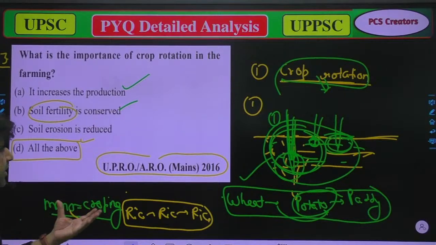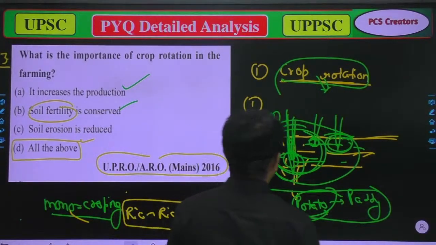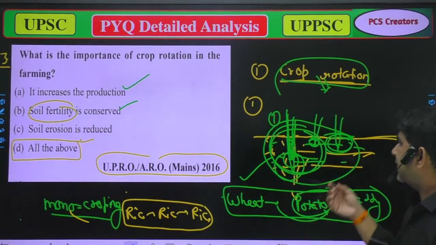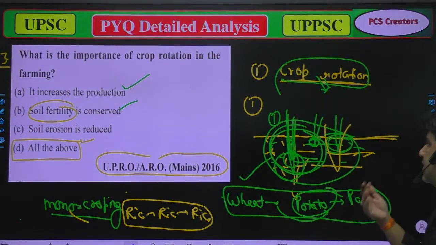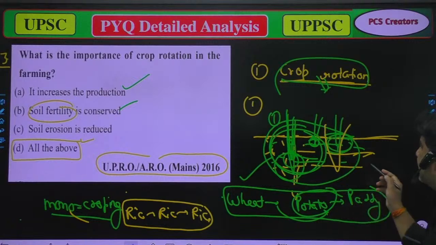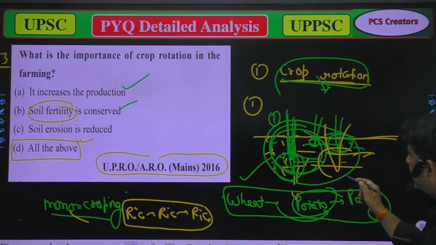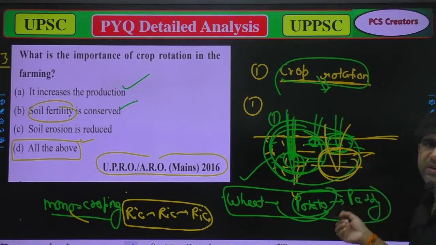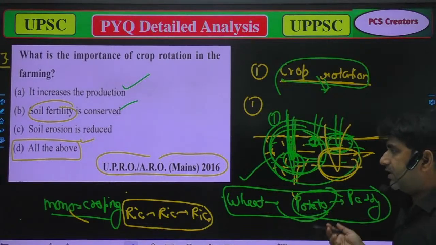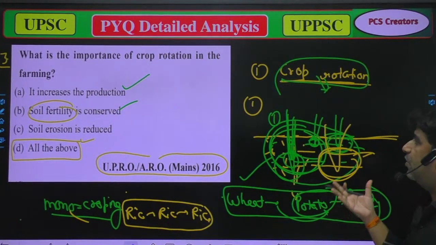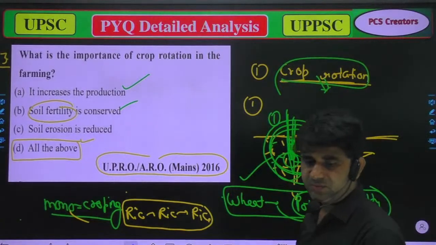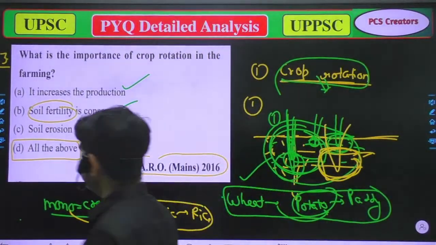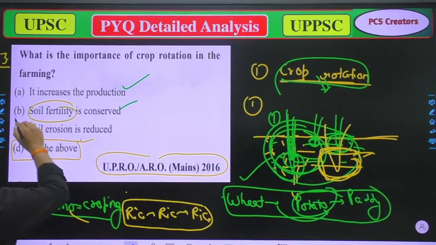How will it destroy it? Mainly the roots of rice are deeper as compared to wheat. So it will absorb the nutrients from the depth, and after some time we will find that the fertility of that soil will be affected. So now we can say that it's true.